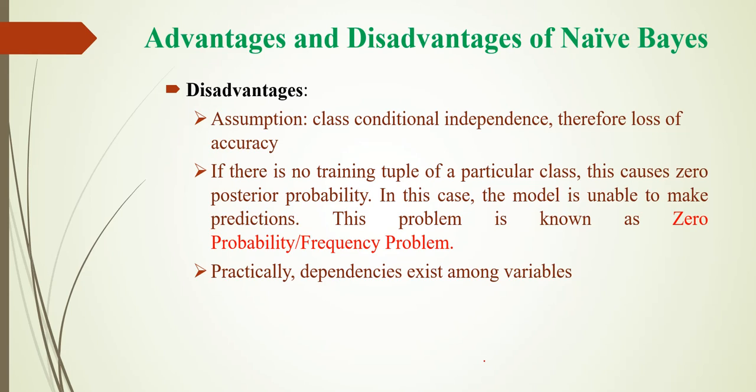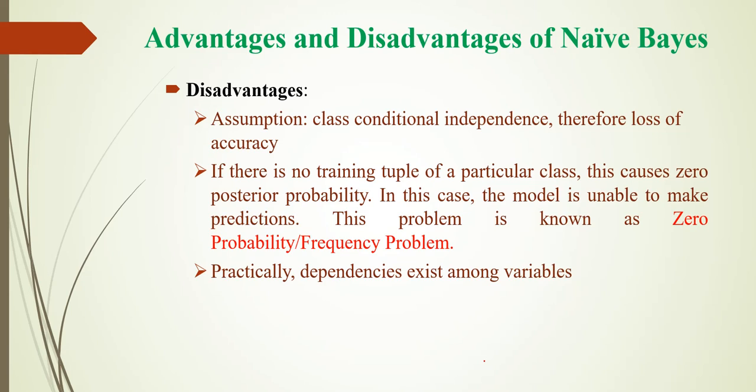Okay, so that is the major drawback of the Naive Bayes classification algorithm. This will cause us to lose accuracy in our models. And also, since the Naive Bayes algorithm considers every feature as independent, while practically the features are not independent, definitely some dependency will be there among the features. So that is also a big drawback of the Naive Bayes algorithm.